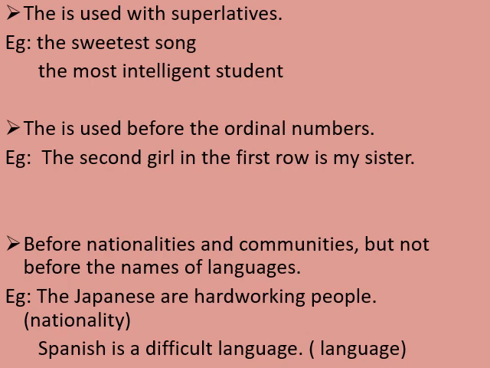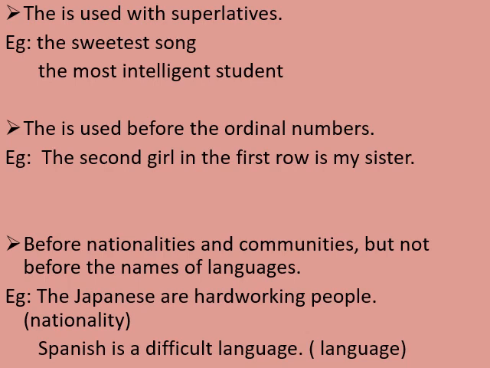When there is comparison between two things or two persons, we will use comparative degree. And when comparison between more than two persons or things is taking place, we will be using superlative degrees. So here it is mentioned that with the superlative degree, we will be using article the before the superlative degree.